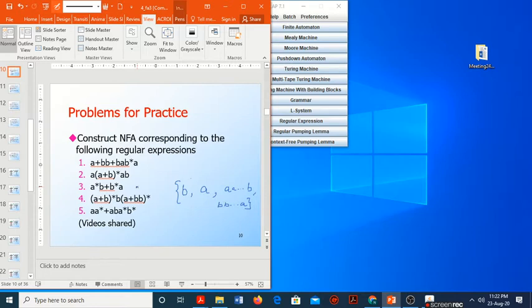So now let us construct the NFA using JFlap.